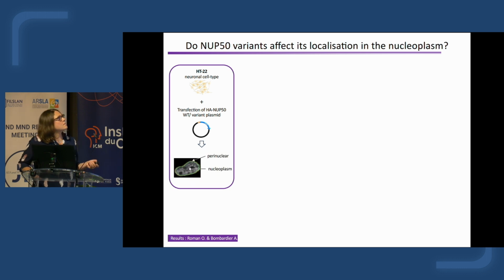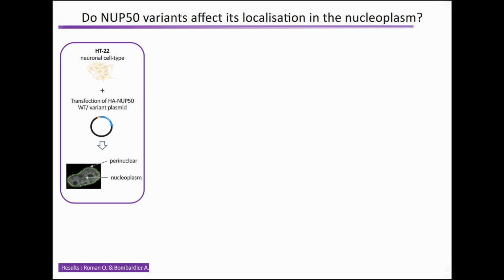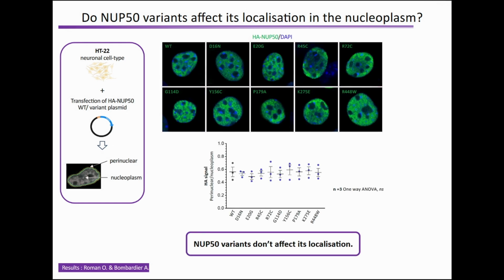We also analyze the localization of NUP50 in the nucleoplasm, and for that we quantify the ratio of the fluorescence present at the perinuclear region and in the nucleoplasm. As you can see here, we did not observe a difference for the different variants, and the ratio is similar for all the variants.